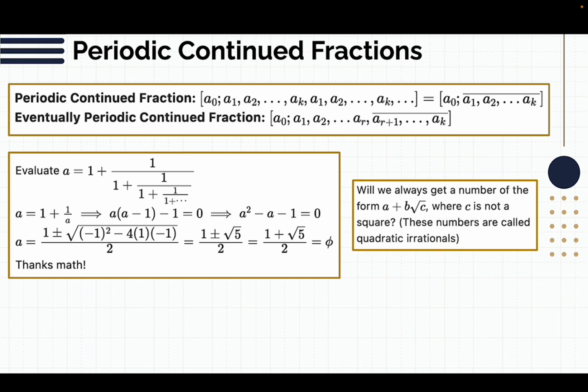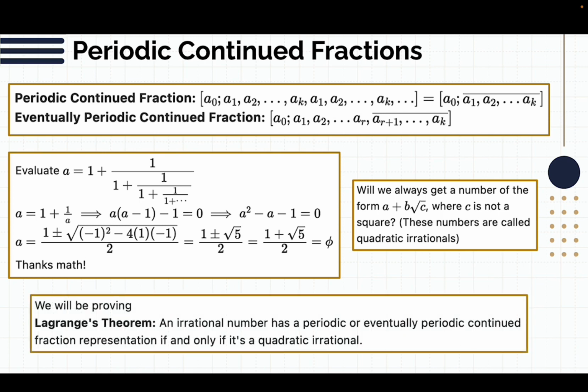So the question is, will we always get a number of the form a plus b root c, with c being a non-square? Because we noticed that we evaluated a periodic continued fraction, and we got what's called a quadratic irrational. And so that is an astounding yes. That is Lagrange's theorem, which is what we will be proving: that an irrational number has a periodic or eventually periodic continued fraction representation if and only if it's a quadratic irrational. Unfortunately, I don't have time to prove both ways of this theorem.